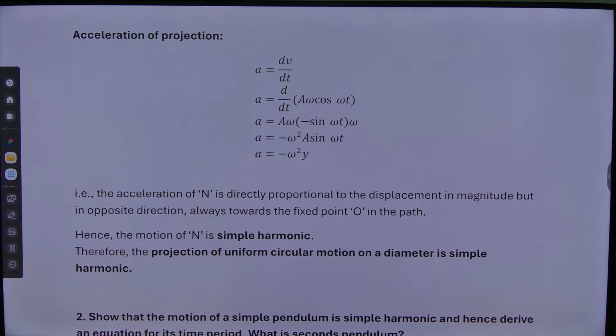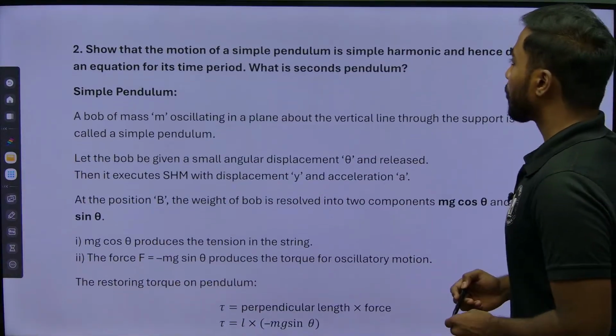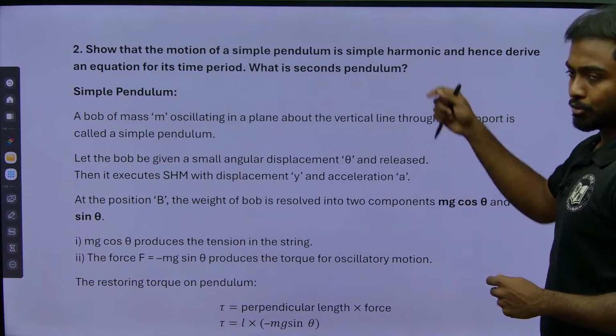So that is completed, we can go for the next one. Okay, the next question is in oscillation. Show that the motion of a simple pendulum is simple harmonic.